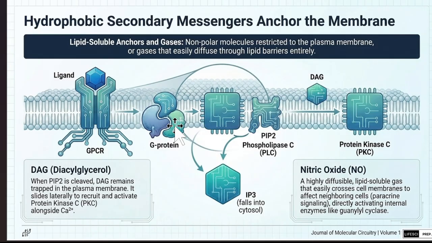in the plasma membrane. It slides laterally to recruit and activate PKC alongside calcium. Then the nitric oxide. It is a highly diffusible lipid-soluble gas that easily crosses the cell membrane to affect neighboring cells in paracrine signaling, directly activating internal enzymes like guanylyl cyclase. As I showed before about the nitric oxide functions, I have mentioned it in GPCR, in the third class maybe.